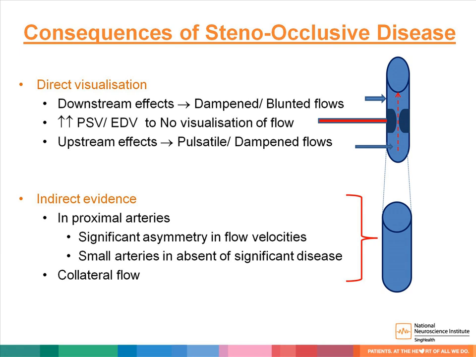With regard to indirect evidence, in the proximal arteries, sometimes we may notice a significant asymmetry in flow velocity between the right and left carotid arteries. Occasionally, we may notice small arteries in the absence of significant disease, which may suggest the disease has actually been chronic. Collateral flows can give us other clues to suggest whether there is presence of proximal or distal internal carotid artery stenosis.